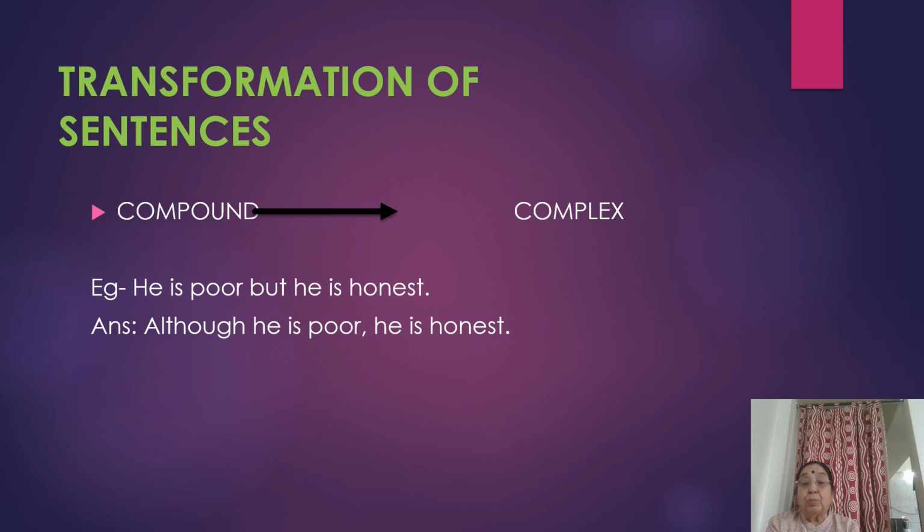So although he is poor is the subordinate clause. So we have converted the compound sentence he is poor but he is honest into complex by rewriting it as although he is poor, he is honest. Right?